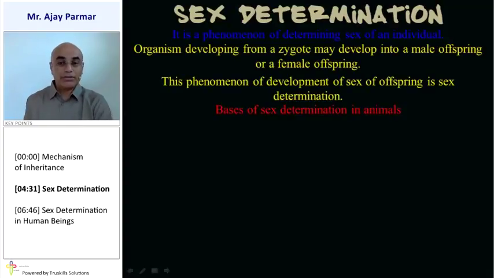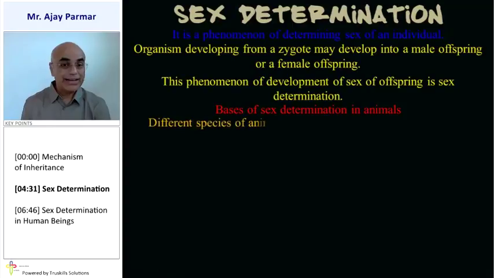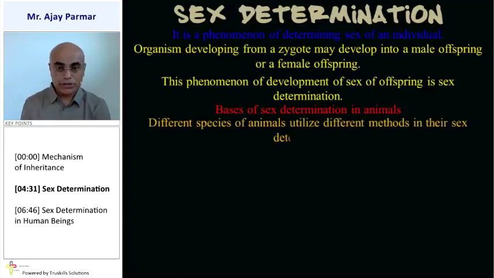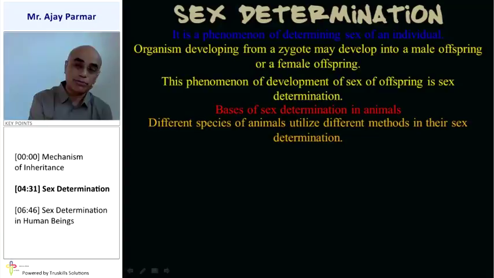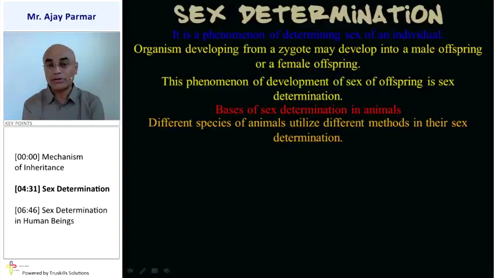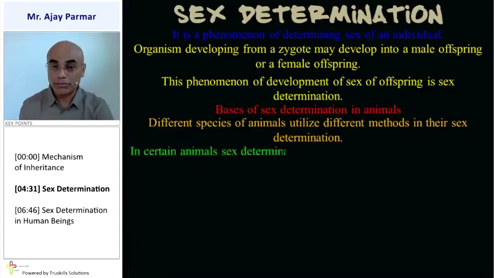So the phenomenon of the development of the sex of the offspring is considered to be sex determination. Now, sex determination in animals differs: the different species of animals utilize different methods. It is not always that due to one particular condition a male offspring will be produced and due to another situation a female offspring will be produced. That depends on what kind of species we are going to discuss.